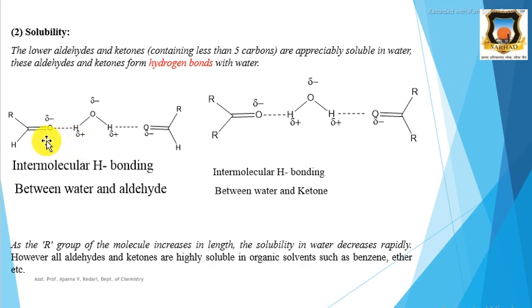There is interaction between the negatively charged oxygen of the carbonyl of aldehydes and ketones and the hydrogen of water, and therefore they form hydrogen bonding between the carbonyl oxygen and the hydrogen atom of water. Therefore, both aldehydes and ketones up to carbon 5 are soluble in water.